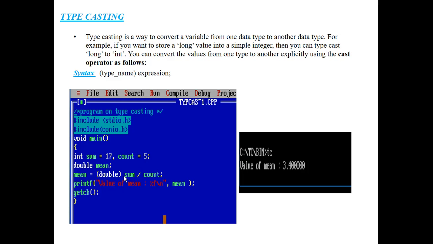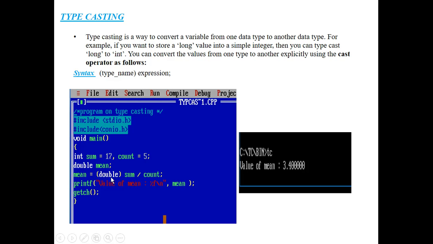There is no error. We get no error. That means typecasting here. By using this double operator, I am typecasting their data. This mean value specifies double. This mean is of double type, and the sum and count are of integer type.